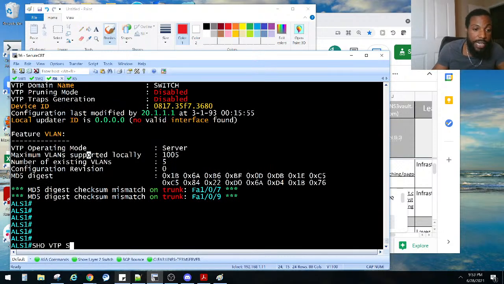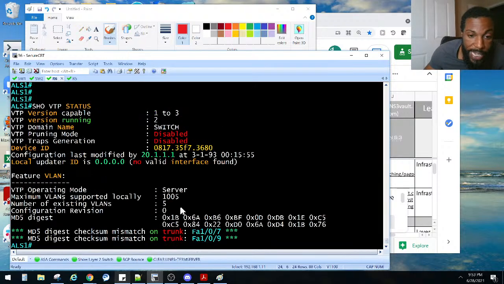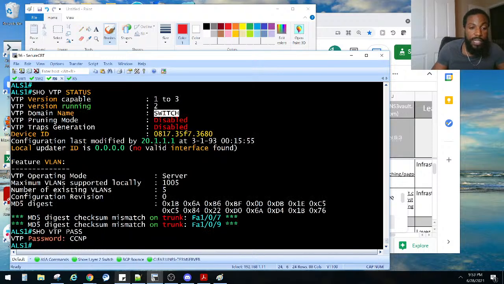Show VTP status. We said the domain is switch. Show VTP password is CCNP. So the domain is switch. The password is CCNP. And what was the last thing you said? The mode. He is set to server mode. Make a change to VLAN, and maybe it'll propagate some info. Recheck the domains and the password. Yes, I'm checking the domains and the password.